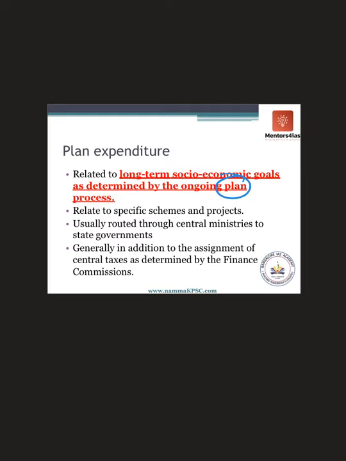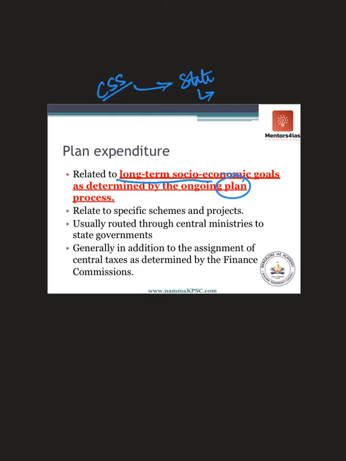The chairman of whom was the Prime Minister, and you had a deputy chairman, etc. They used to determine how many resources we have, what the broad objectives are, and how much money we should spend on education, healthcare, etc. What is the target, what we need to achieve, and they would then in turn give that money to the state government in the form of centrally sponsored schemes. Through centrally sponsored schemes, the government would spend money on various sectors and give that money to the state government to spend on various sectors.